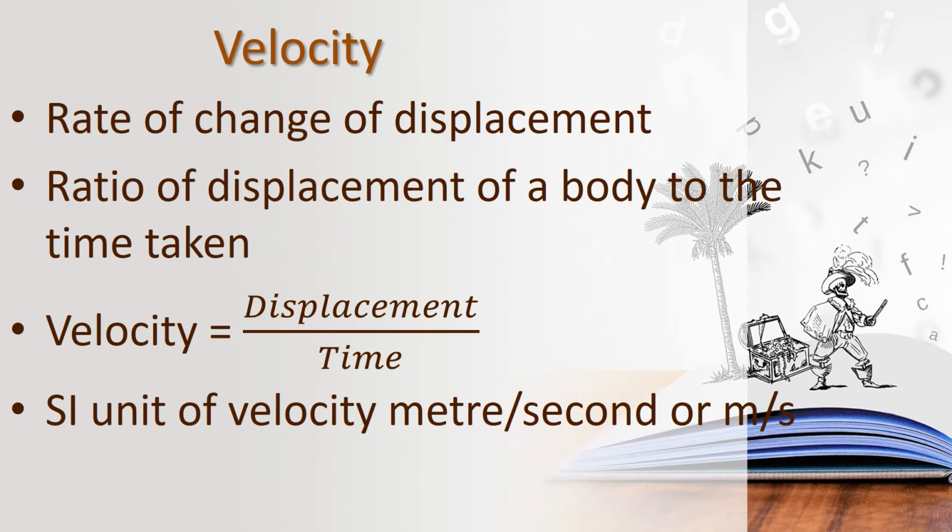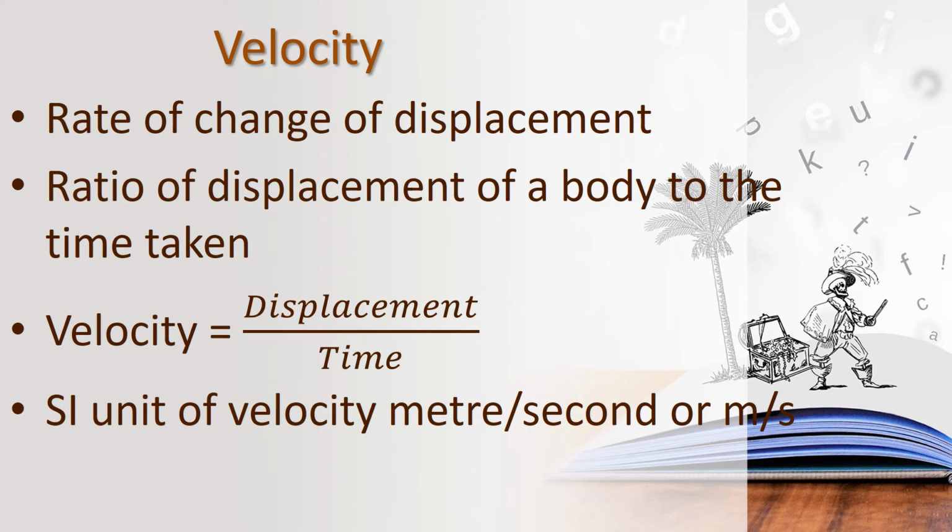The next topic is velocity. Speed and velocity are the same, but for speed we don't need direction, but for velocity we need direction. Children, velocity is a vector quantity, so it needs both magnitude and direction. It is the same as speed, but it needs direction. If you mention the speed along with direction, that is velocity. Can you all understand, children? So let us see about velocity.